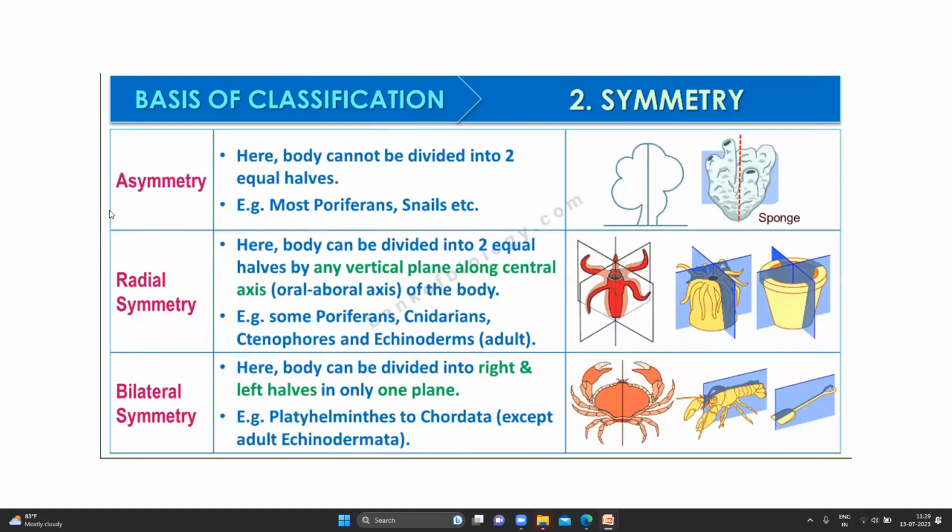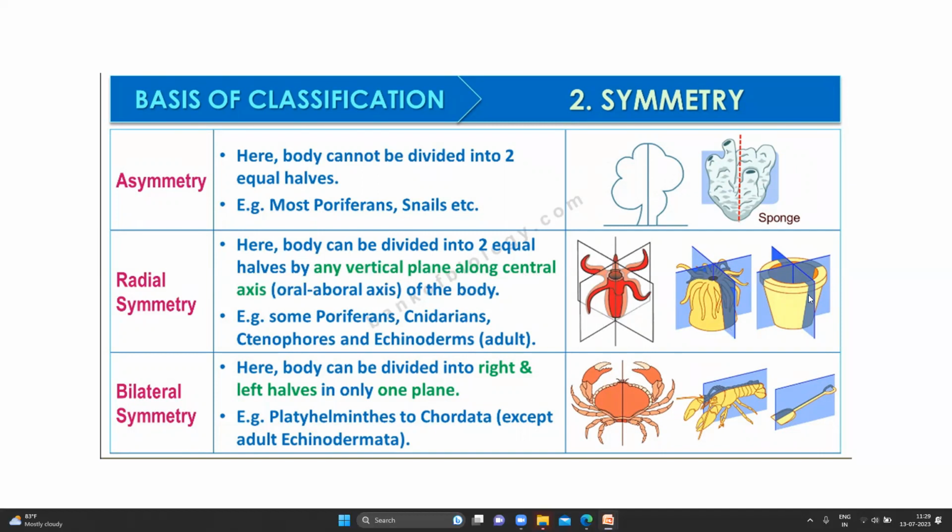See here. Asymmetry, you can see this one and this one. Here, the body cannot be divided into 2 equal halves. Example, Porifera and snail. You cannot divide a snail into 2 equal halves. Bilateral symmetry, the body can be divided into 2 equal halves by any vertical plane along the central axis of the body.